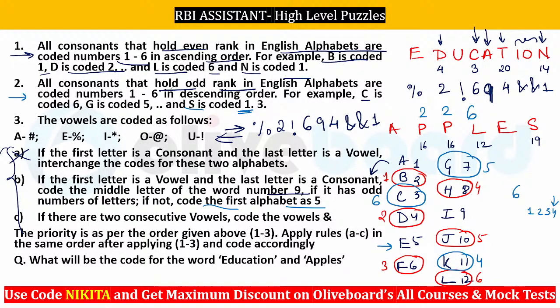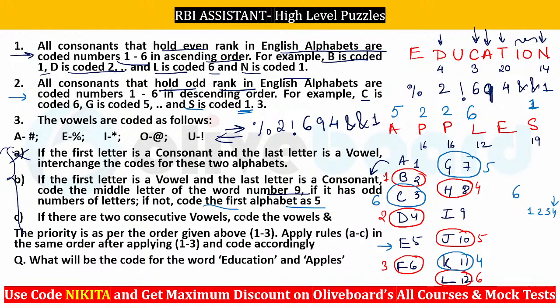यहाँ पर तो दे ही रखा है that S is coded as 1, ठीक है. तो 1 है ये आपका, ठीक है. This will be 1. अब A और E को चेक करना है. Let's check the rules here first. If the first letter is consonant, this is not applicable. If first letter is vowel and last letter is consonant, code the middle letter as 9. अब middle letter है नहीं तो मतलब हमें first letter को 5 करना पड़ेगा. That means this is your 5 here, ठीक है.